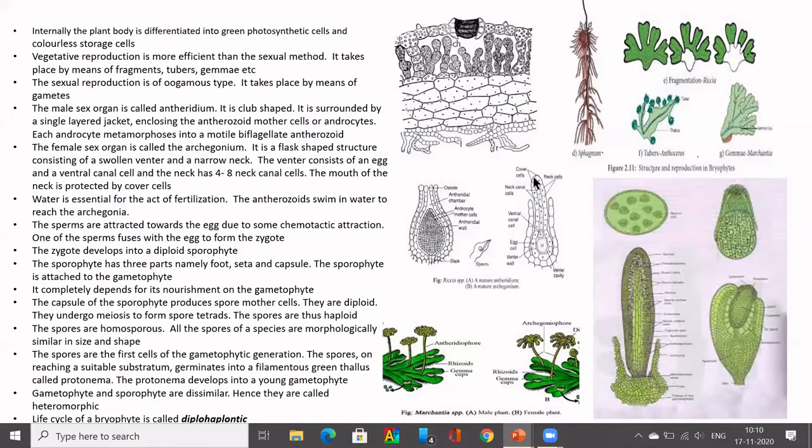So this is the archegonial structure, and inside the archegonium, the egg, the female gamete, is produced. Inside the antheridium, the male gamete, the antherozoid, is produced, and they are released at the appropriate time. Only when water is present will fertilization take place. That is why I said sexual reproduction is not as frequent as vegetative reproduction. That is why vegetative reproduction is more efficient than sexual reproduction. Sexual reproduction will take place only when the gametes are released in water.